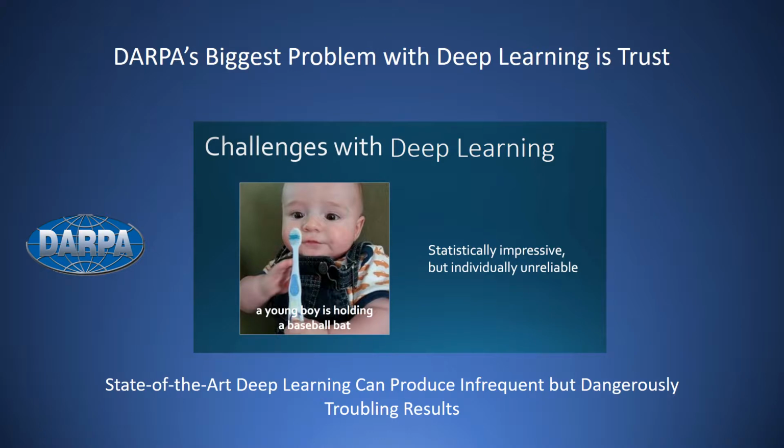A state-of-the-art deep learning system tells us this is a boy holding a bat. And this result was after thousands of training samples and many hours of computational tuning. According to DARPA, deep learning is statistically impressive, but it is not reliable enough for many tasks.